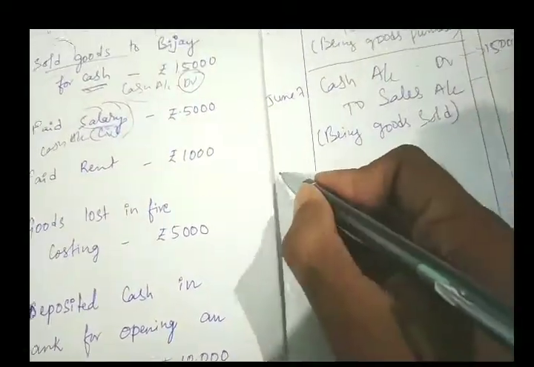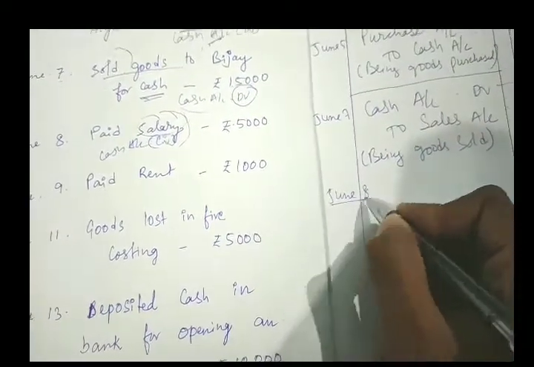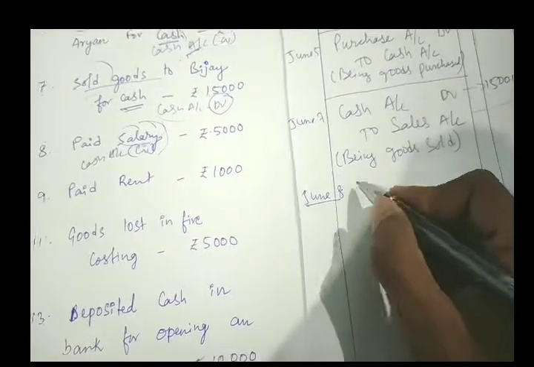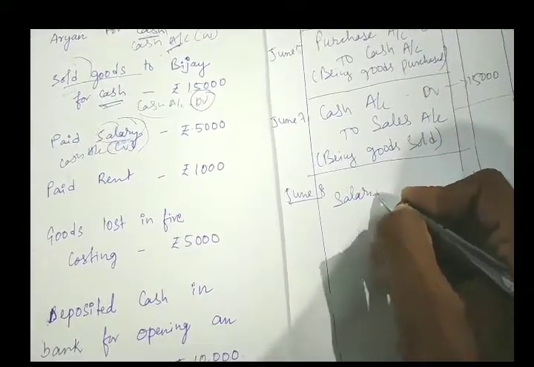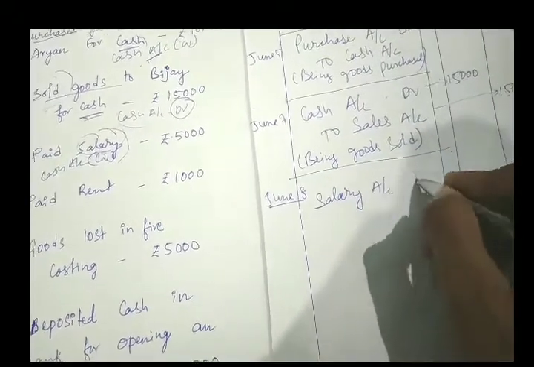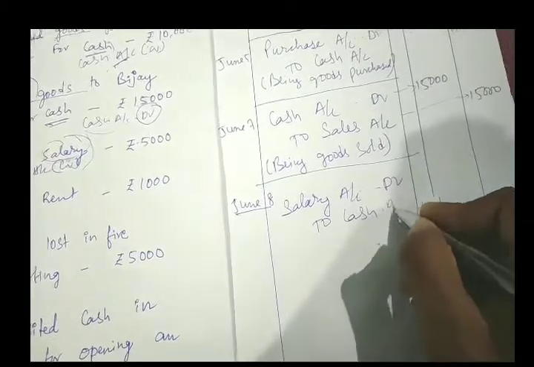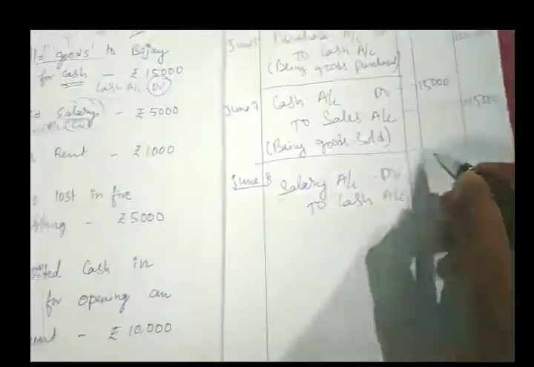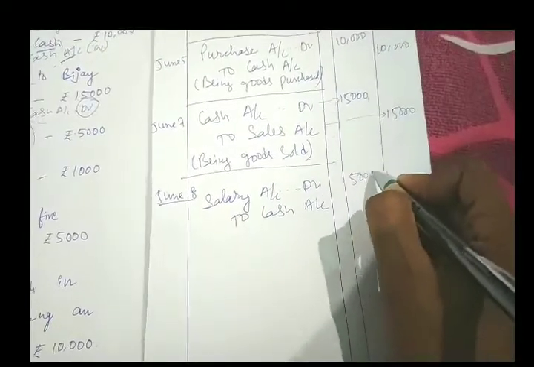So you will write here June 8. So what will be the entry? Just put one margin here. Salary account debit to cash account. So what is the amount here? We have 5,000.